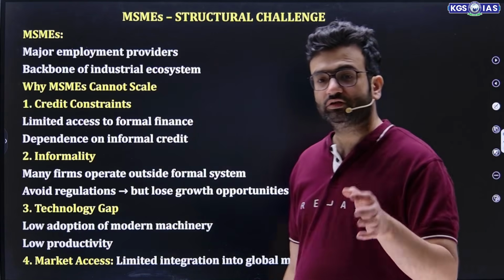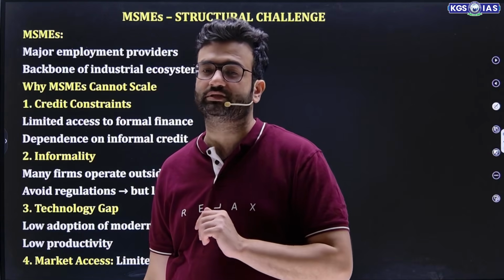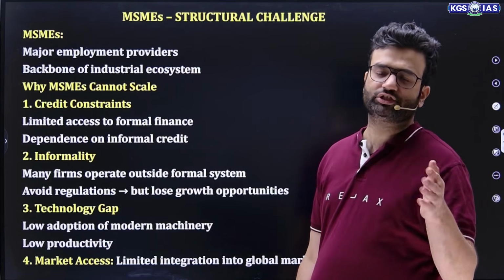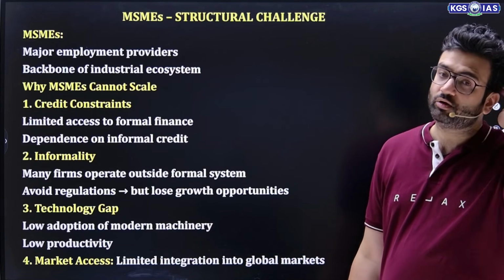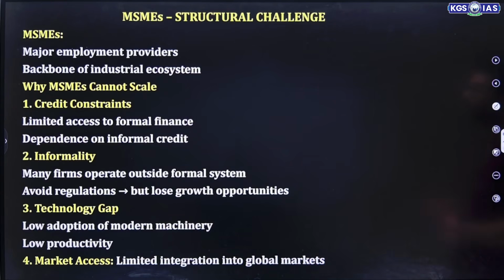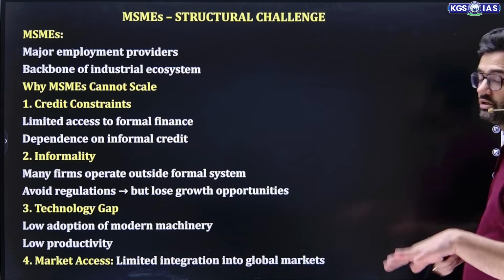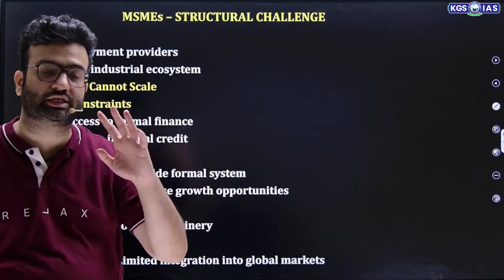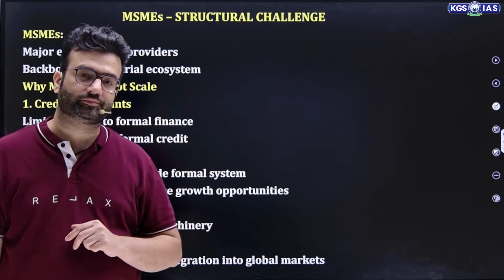Now the government is very serious about MSMEs. Under PM Mudra Yojana, Shishu, Kishore, Tarun Plus, they are getting loans up to 20 lakh rupees. Then informality: many firms operate outside the formal system and avoid regulation, but lose growth opportunities. Then there is a technological gap, lack of R&D, lack of modern machinery, and market access is also limited. Now the government has specifically started almost 10 to 14 schemes for this MSME sector.